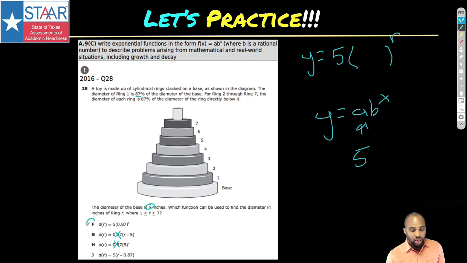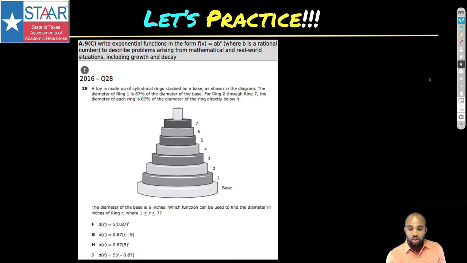So we got our 87% on the inside and to the r power. The others are not raised to that power and are more of a linear movement, which is not going to give us an exponential decrease. So F is going to be our choice. I wanted to show you that through the process of elimination, just knowing that this is my initial value and knowing that this is exponential can help me solve problems like this.